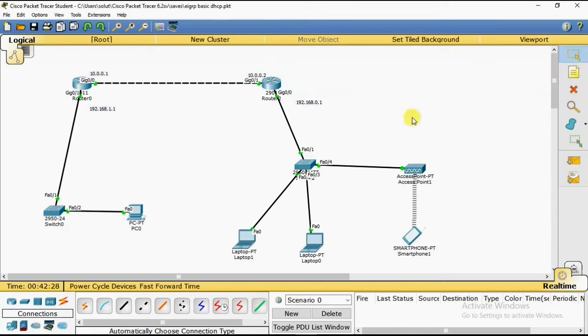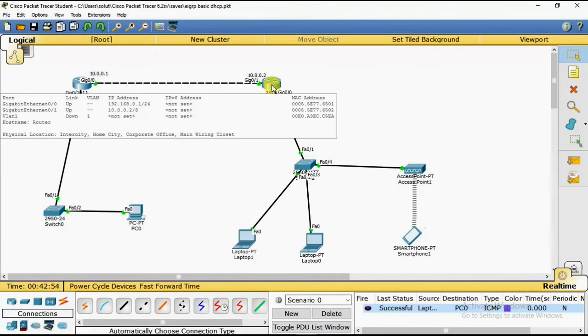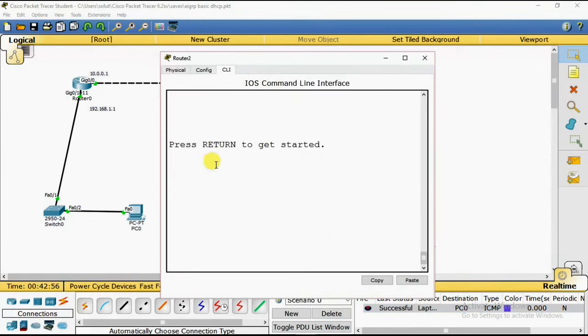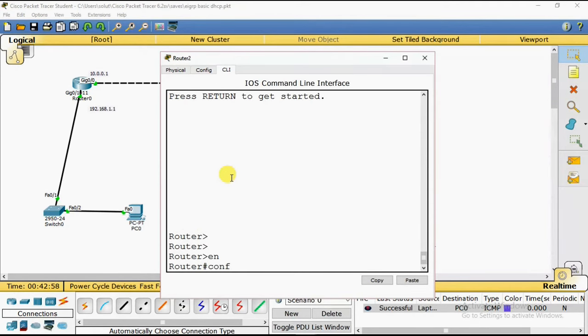Let's say my laptop 1 wants to connect with PC 0, but both are in different networks. Let's see what happens when it tries to ping from here to there. Okay, it's successful, but how? They are in different networks, but still they are able to share their information. The ping is successful, right? How? Because these routers are configured with EIGRP.